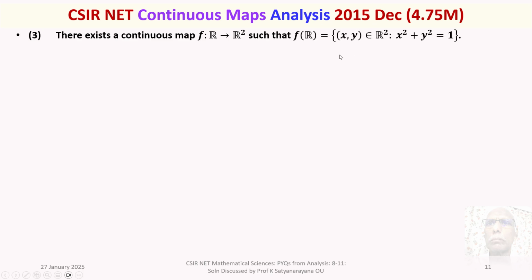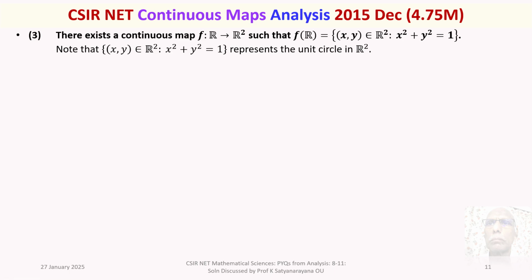There exists a continuous map f from R to R square, this time it's not from R to R, but from R to R square, such that f of R is the set of all ordered pairs x comma y belongs to R square, such that x square plus y square is equal to 1, a unit circle. Note that this set represents a unit circle in R square.